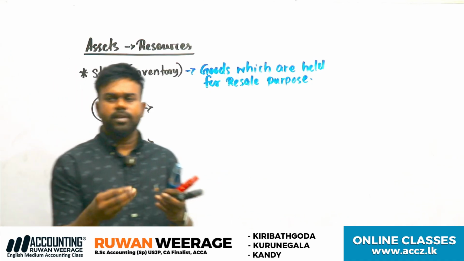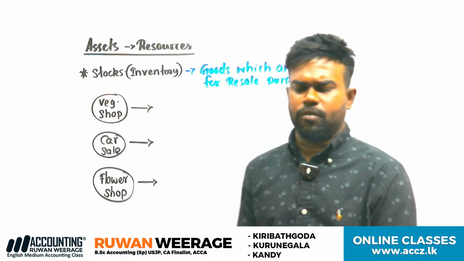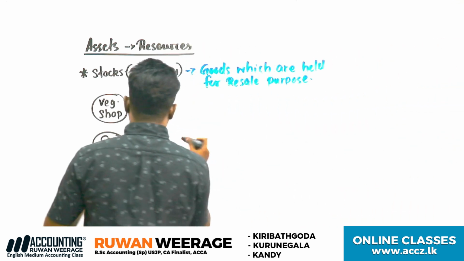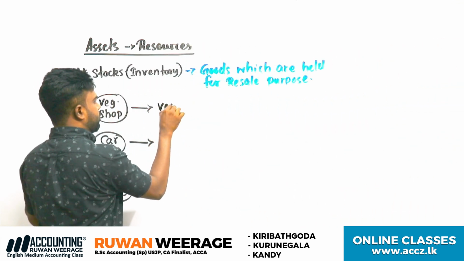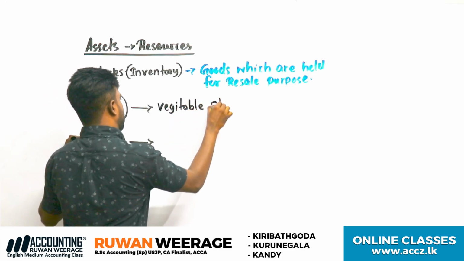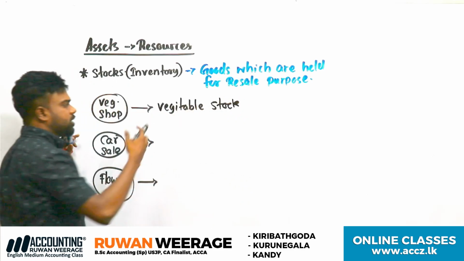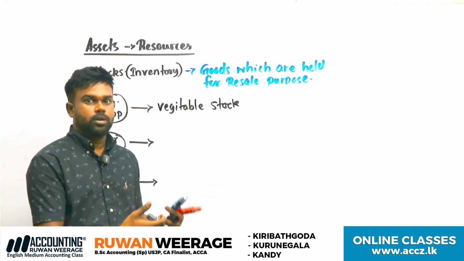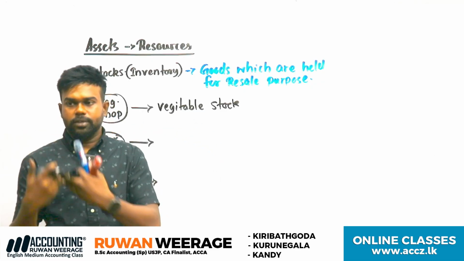Vegetables. Vegetable stock. Understand? It is an asset. What are the future benefits? You can sell the stocks and get future benefits.